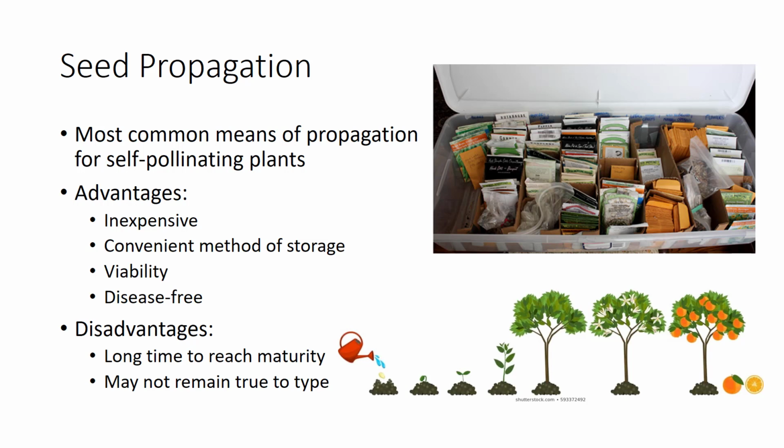In some cases, seeds may not be the most practical since it can take a long time for plants to reach maturity. For example, it takes 8 years for pear trees to fruit from seed. This is true for many fruit trees.